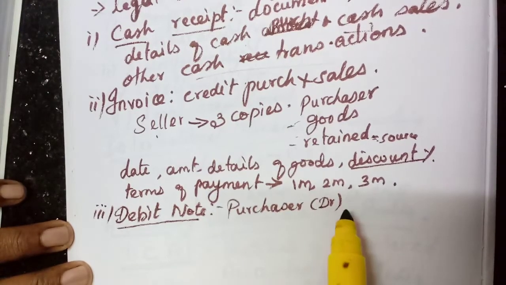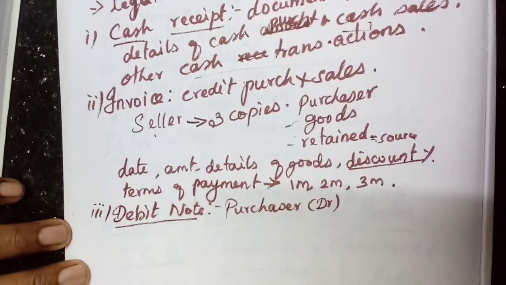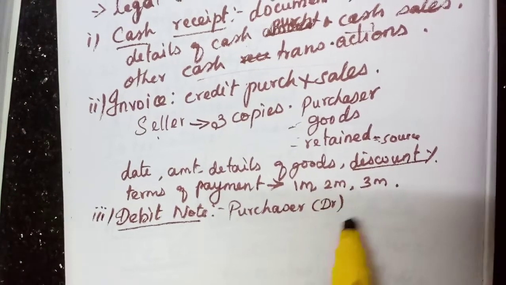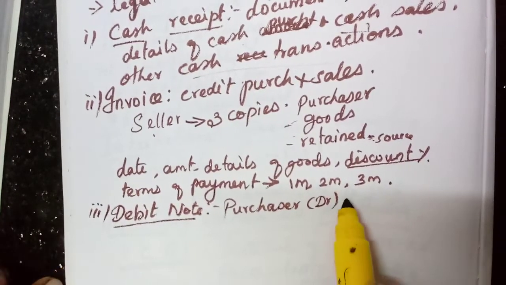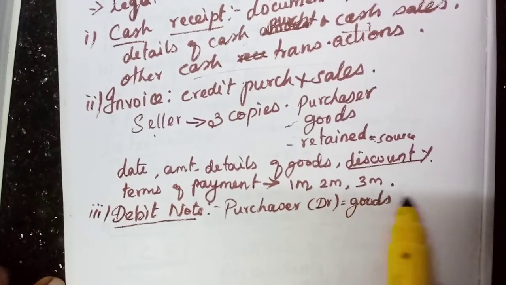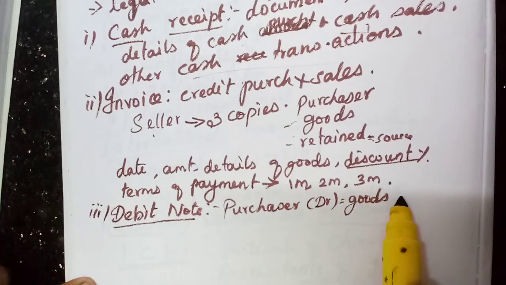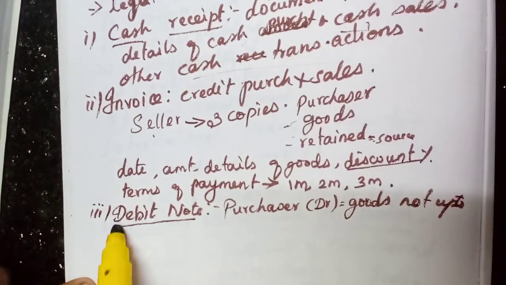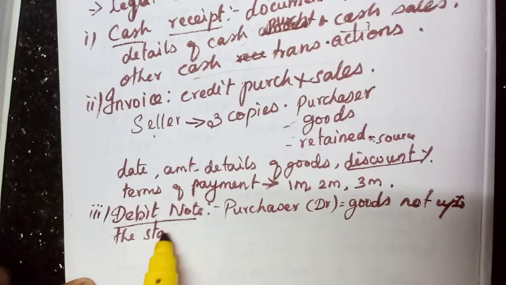When does he prepare this debit note? When the purchaser thinks that the goods sent by the seller are not up to his standard, or there are any defective goods,